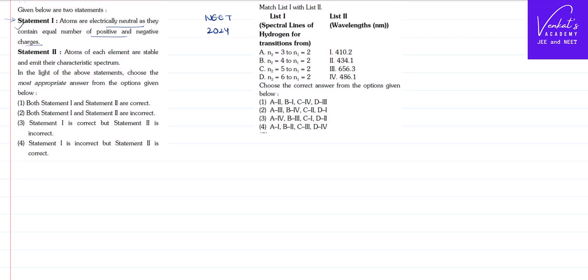This is correct. There are electrons orbiting around the nucleus. There are protons inside the nucleus. Protons have a positive charge, electrons have a negative charge. Thus, both of them cancel, so it is neutral. This is a simple correct statement. Statement 1 is correct in every place.